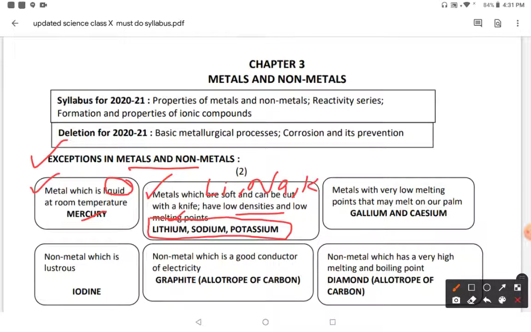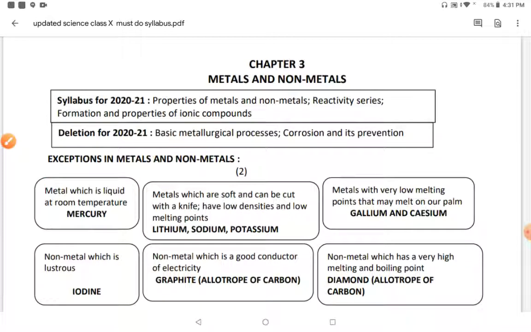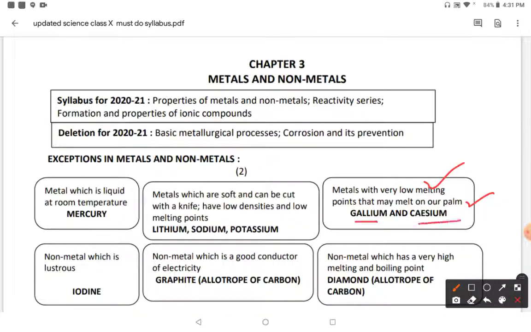These three metals are soft in nature, and they can be cut with the help of a knife. Most of the metals have high melting and boiling points, but a few metals can be melted at very low temperature, so they have a low melting point and can melt on the palm, and these are gallium and cesium.